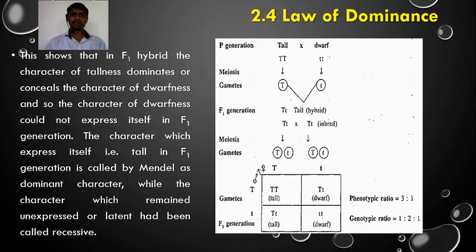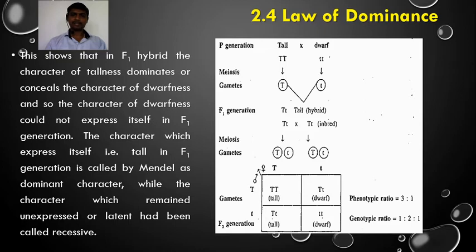The character of dwarfness could not express itself in the F1 generation, so we say the tall character is a dominant character. The character which expresses itself, in this cross tall in the F1 generation, is called by Mendel the dominant character, while the character which remains unexpressed or latent is called the recessive character.